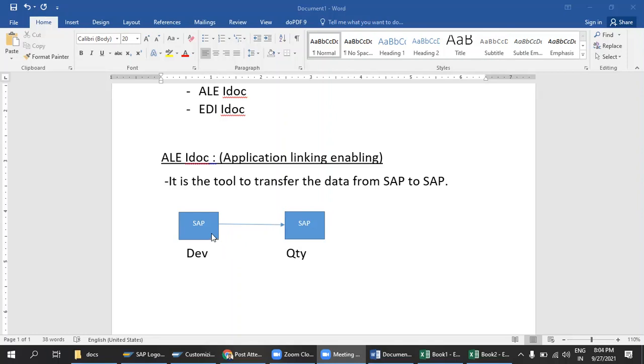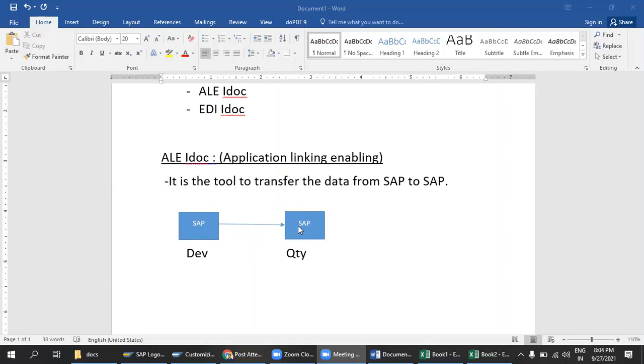Okay, suppose I have 1,000 vendors in the development server. The same 1,000 vendors I want in the quality server. That time we can use IDOCs. So what IDOC will do is take the 1,000 vendors from the development server and paste the same data in the quality server.